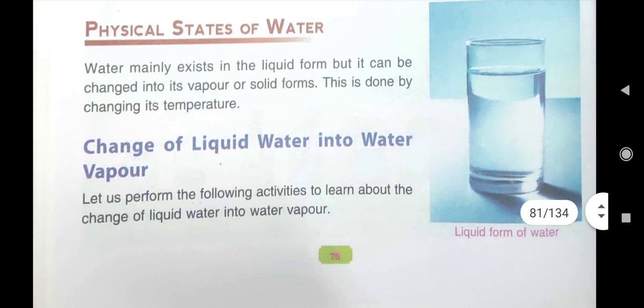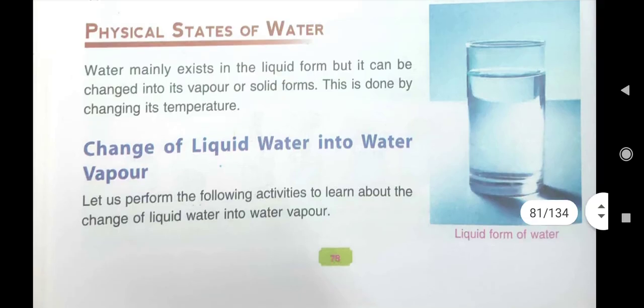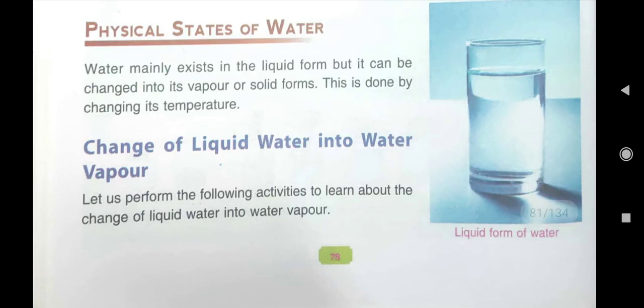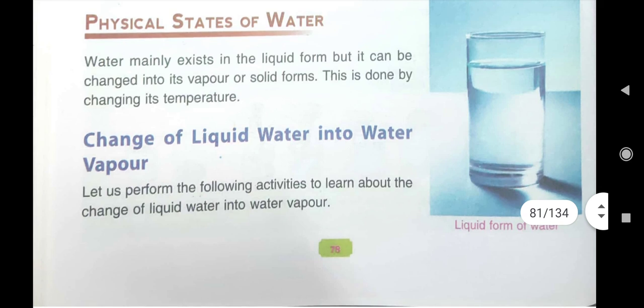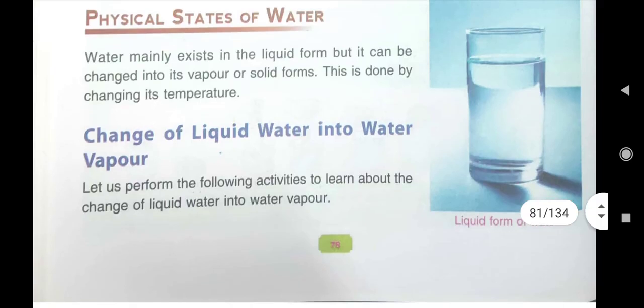Solid is the ice. If you keep water in your refrigerator freezer section, then it will change into ice, that is the solid form of water. And the vapor, if you boil water, what you will observe, that water has been evaporated in the form of vapor after heating. That is called the gaseous form of water.